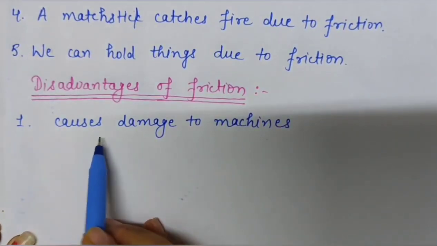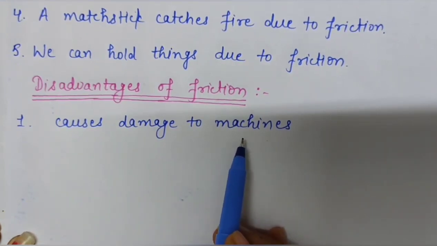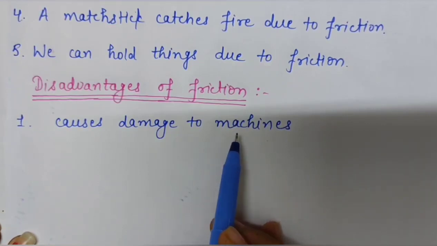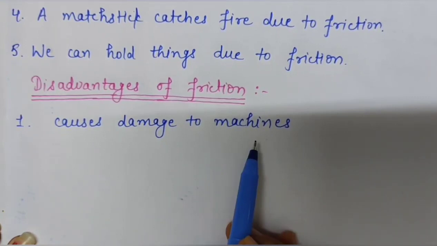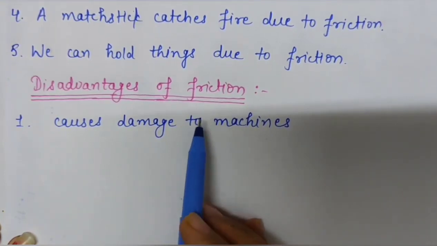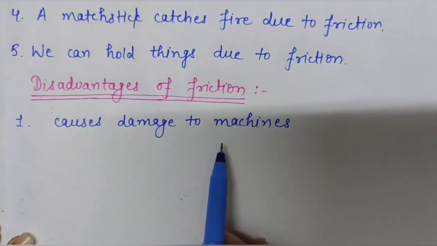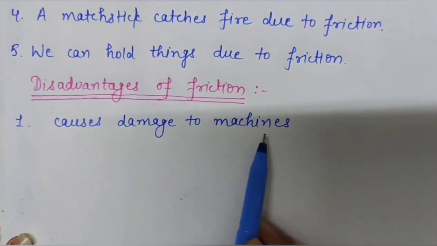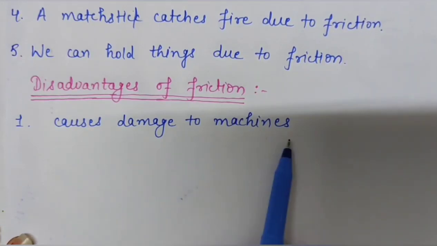How? Because the heat generated by friction raises the temperature of the machine and damages it, because we all know the friction produces heat. So this is the first disadvantage of friction, that it causes damage to machines.